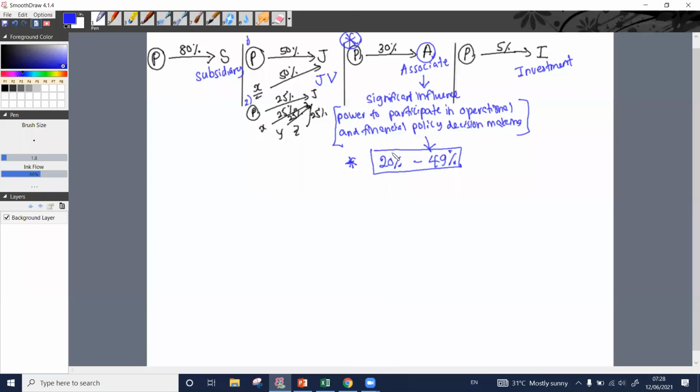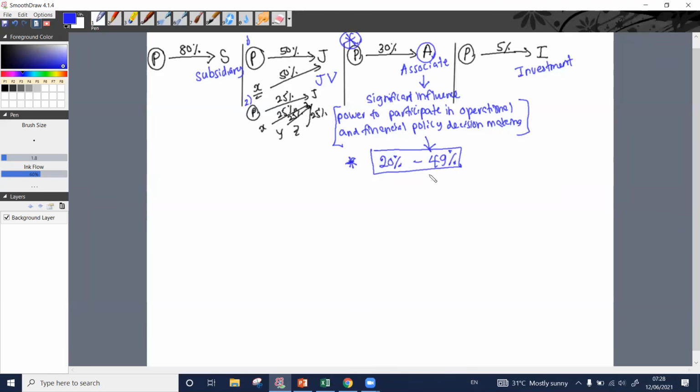If we have acquired between 20% to 49% of equity shares of another company, then we have the significant influence. Therefore, that is an associate for us, right? Okay. So that is how we determine whether a particular company is an associate or not. එතකොට මොකක් හරි company එකක් අපිට associate එකක්ද නැද්ද කියලා අපි establish කරන්නේ ඔතනින්. ඔය විදිහට තමයි determine කරන්නේ.